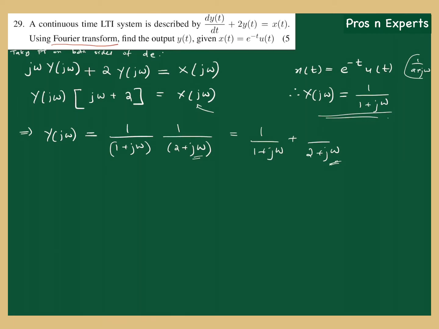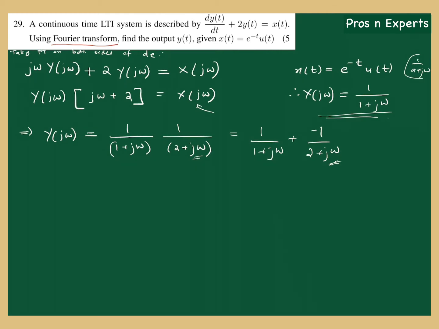It is j omega equal to minus 2. Then put j omega equal to minus 2 in the main transfer function, neglecting the same factor 2 plus j omega. The only other part left is 1 by 1 plus j omega. So put j omega equal to minus 2 here. You will get 1 by 1 minus 2, which is minus 1. So minus 1 here.